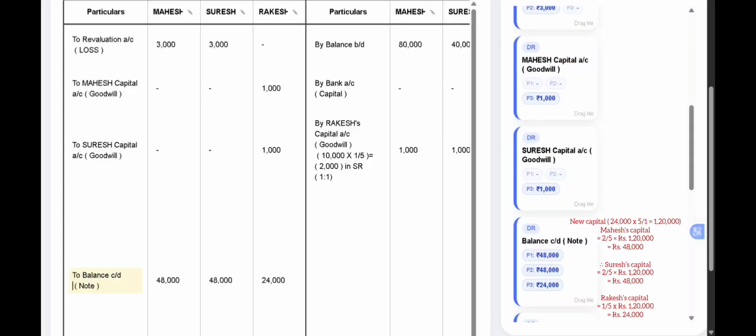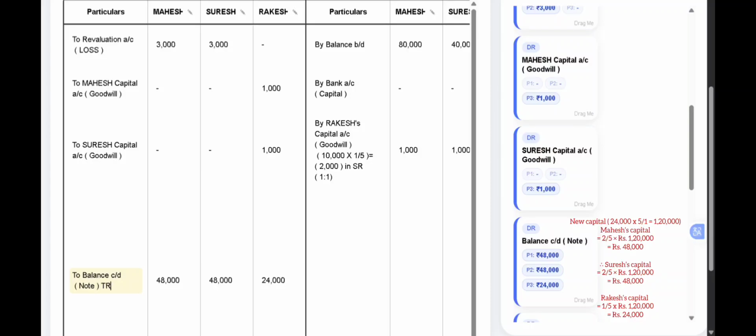Now, after taking the new capital, we are going to balance the partners' capital account. Whatever balance we have calculated here will be the new capital of the firm, which will appear in the balance sheet. We have to transfer it to the balance sheet.